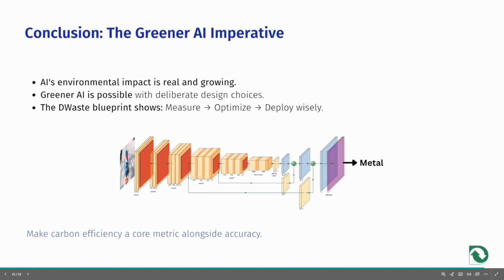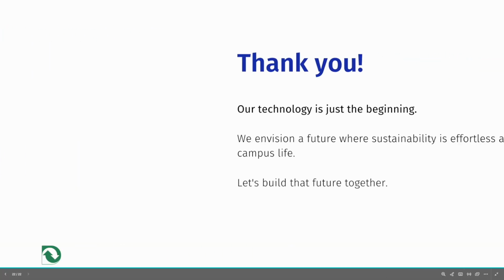The environmental impact of AI is real and growing, but building greener AI is possible through deliberate, responsible design. At DWaste, we demonstrate that it is feasible to create powerful AI applications with significantly lower carbon emissions. Our blueprint follows a clear, actionable path: measure your carbon footprint, optimize your models and infrastructure for efficiency, and deploy systems wisely, prioritizing sustainable practices at every stage. This approach proves that AI and environmental stewardship can and must go hand in hand.